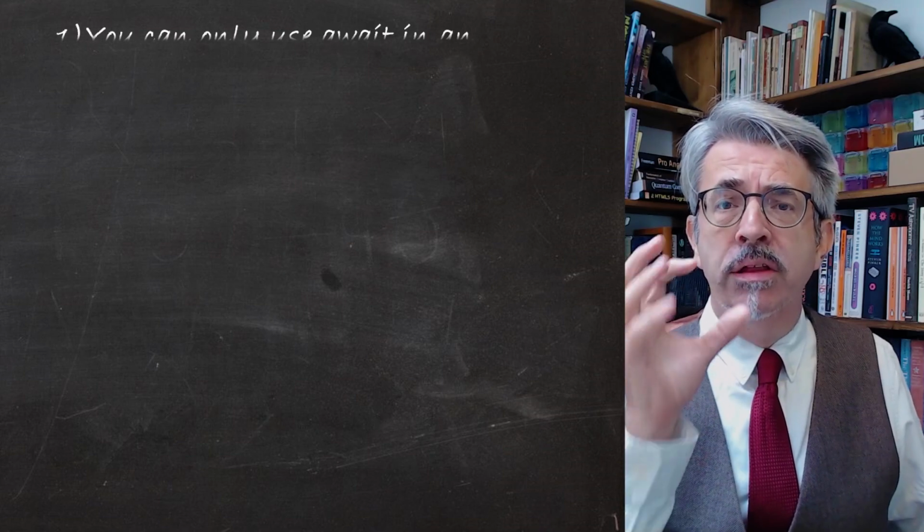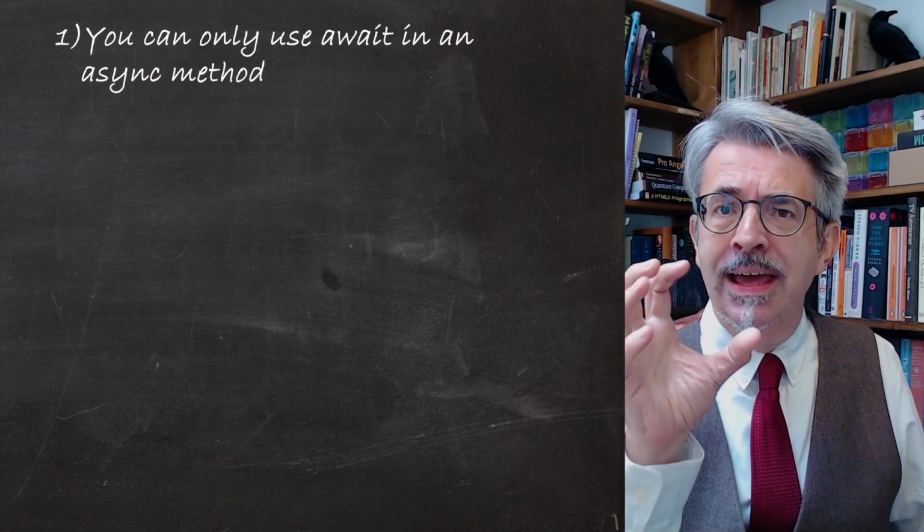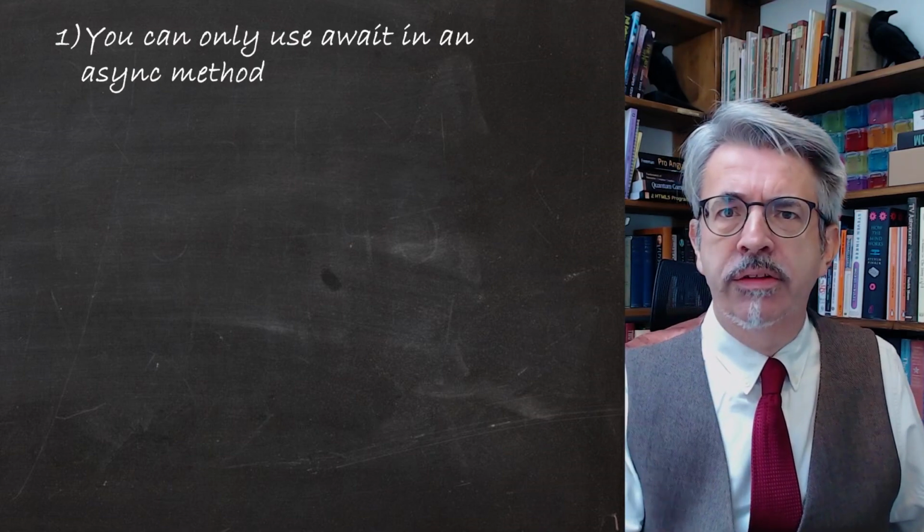But what I wanted to introduce was 5 basic rules, almost, not quite all of them rules, but statements about how async and await and tasks work. So let's have a look at those. And the first one of those is you can only have await inside an async function. So let's just take a look at that.